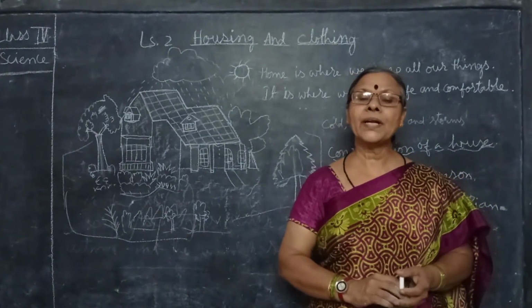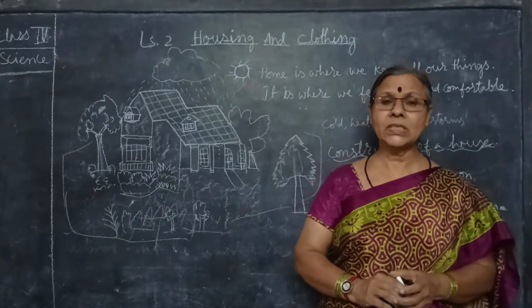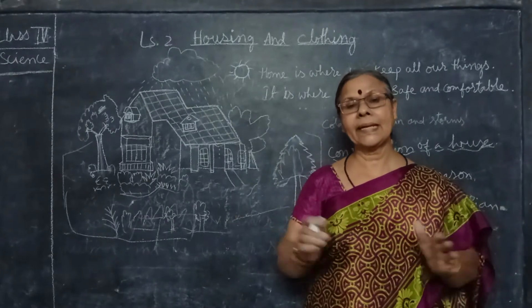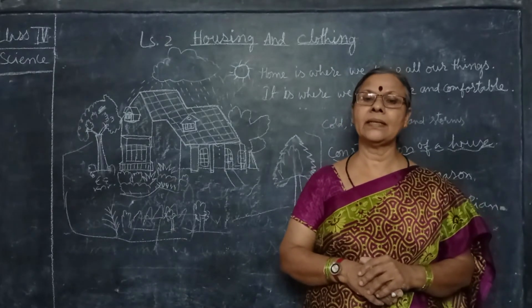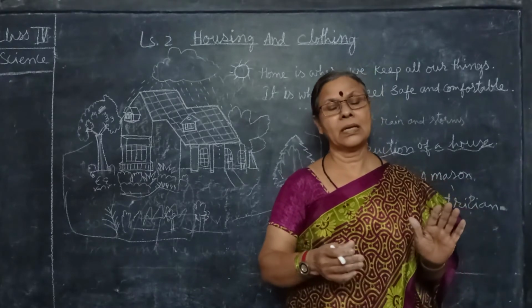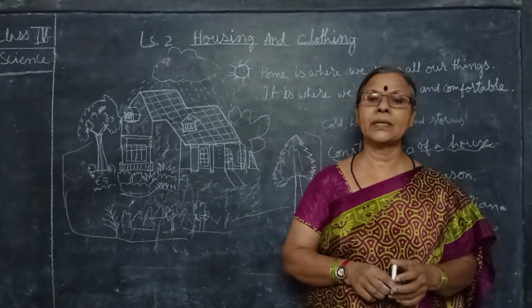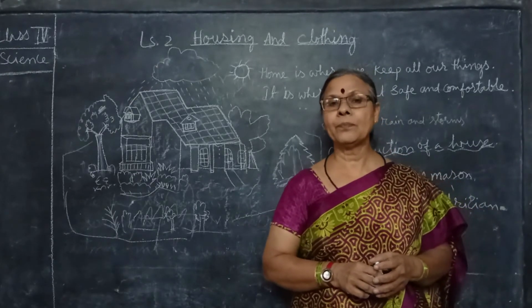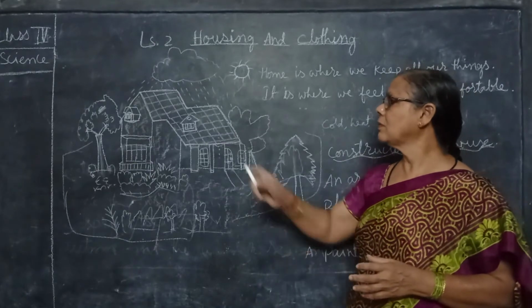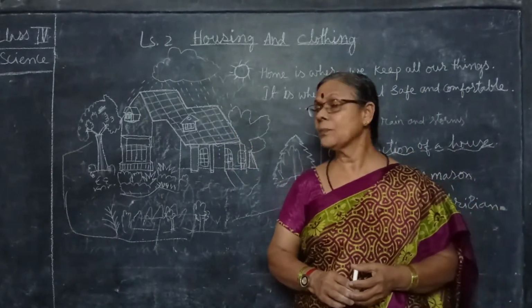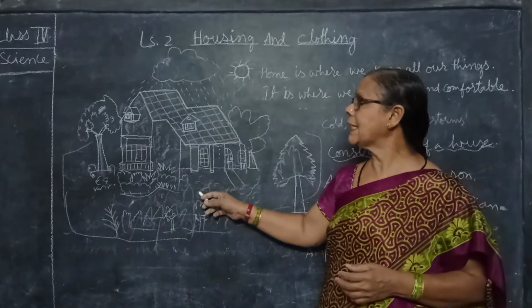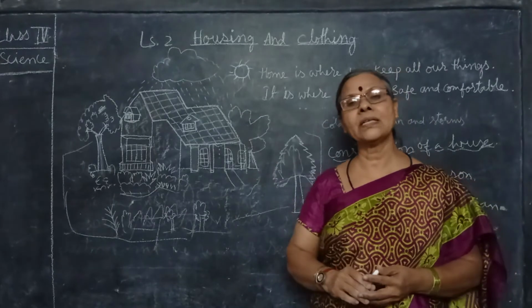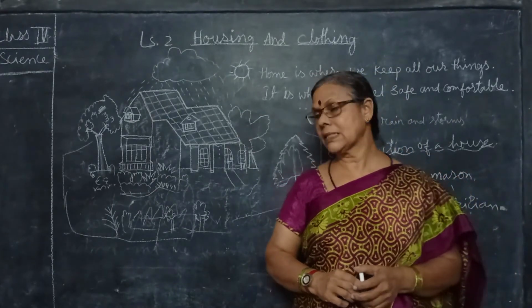Then temporary houses are also there, which are on wheels, where people make tents and stay in them. Some can live in huts. Huts are also temporary. They cannot protect from the strong winds, that is storms, or from the heat, or from the rain. But a Pakka house can protect from the rain, the heat of the sun, and other seasons, winter, all the seasons.